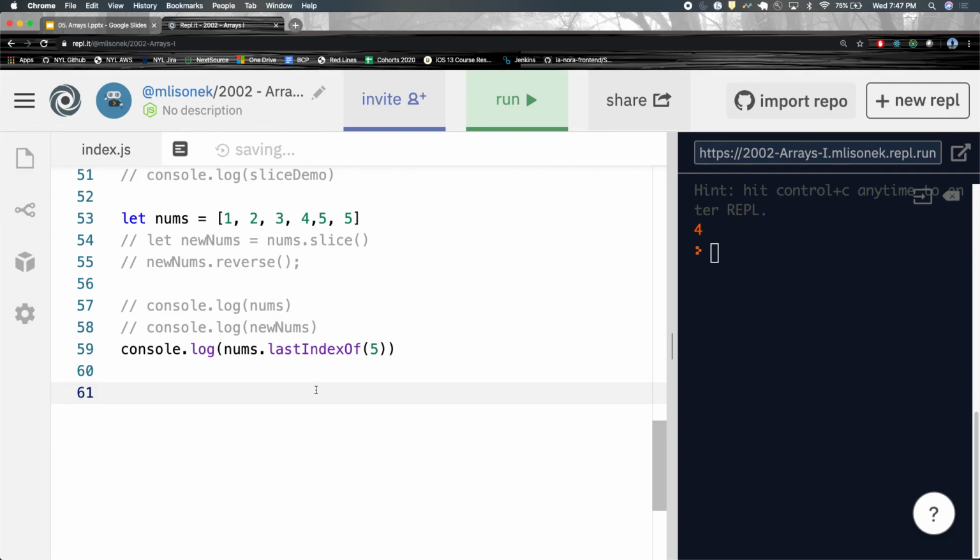And it's basically the same thing as indexOf, but indexOf goes from the beginning of the array and gives you the first index it finds. lastIndexOf just starts at the back and gives you the first one it finds from the back. So you get the last index that way. Okay? This is another method. Okay?